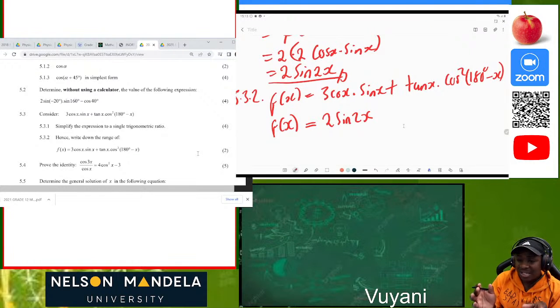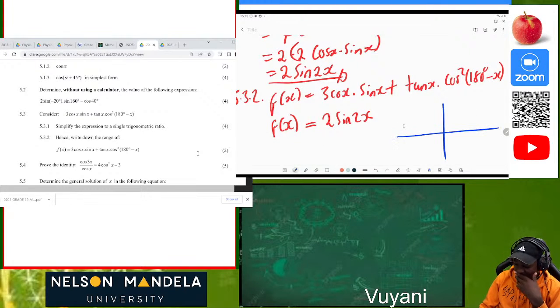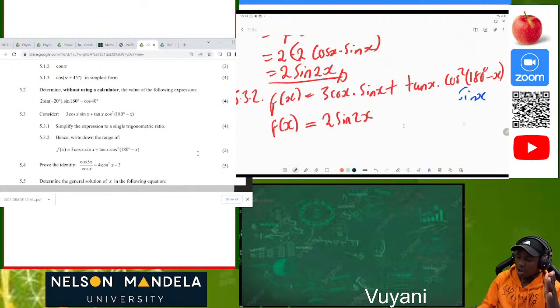Perfect. Now, when we are plotting the sine function, we look at the amplitude and we also look at how we draw our function. We know that the original function of sine is just like this. This is only for sine x. But now what is the range? It will be from -1 to 1. Looking at this is what we call the amplitude. So when we want to determine the range of the function, we look at the amplitude, on how high and low your function can go.